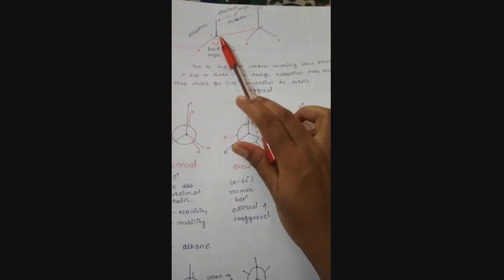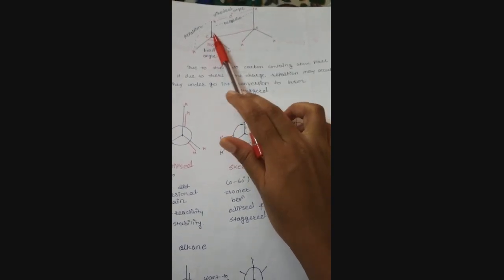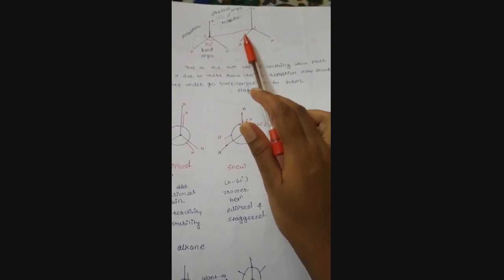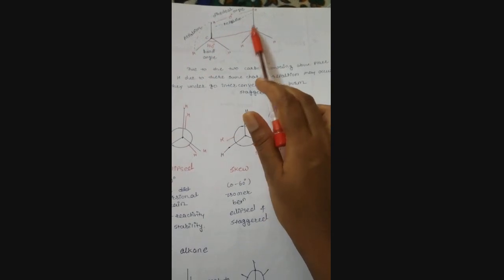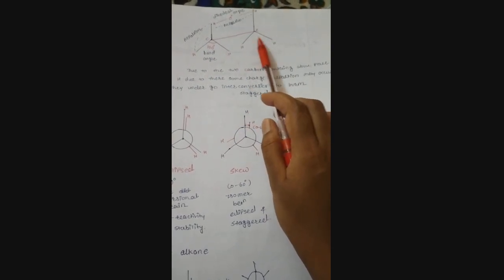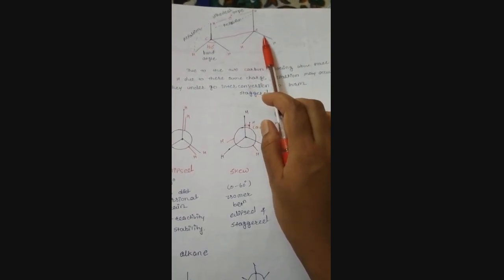Next we see the eclipsed, skew and staggered structures of carbons. Here are two carbons, the first C and the second C, connected by a bond, each containing 3 hydrogens. The hydrogens attached to the carbons are at 120 degree bond angles.